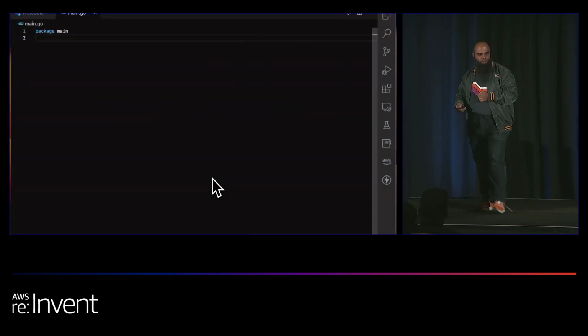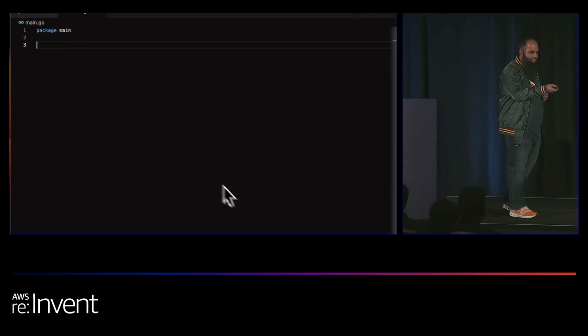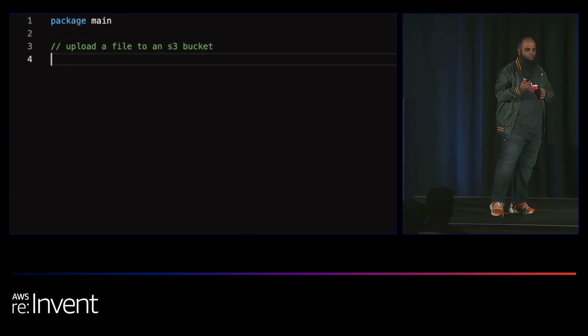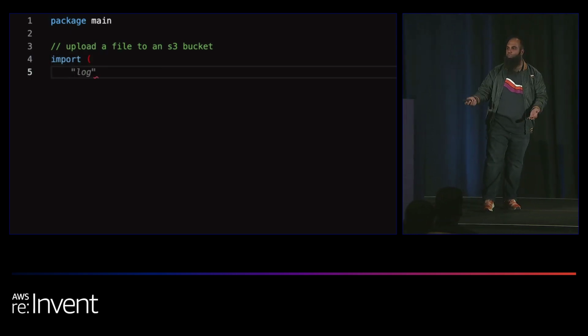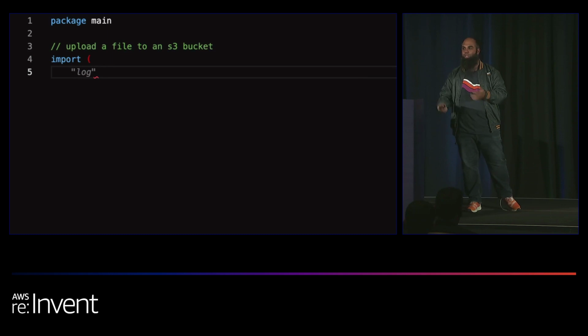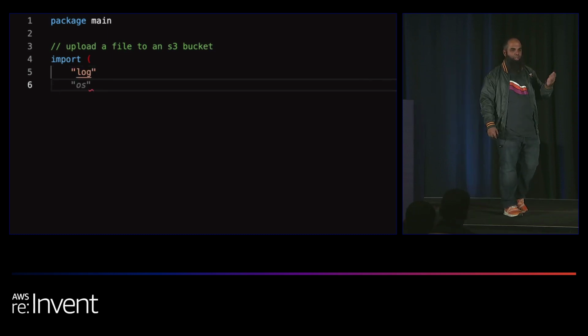So quickly, from a recorded demo perspective, I have a starting application where I want to upload a file to an S3 bucket, right? In this case, it starts suggesting, okay, here's a couple of imports that I think you should be using. Of course, the choice is yours as a developer, so you can pick what you need and then just discard the rest.